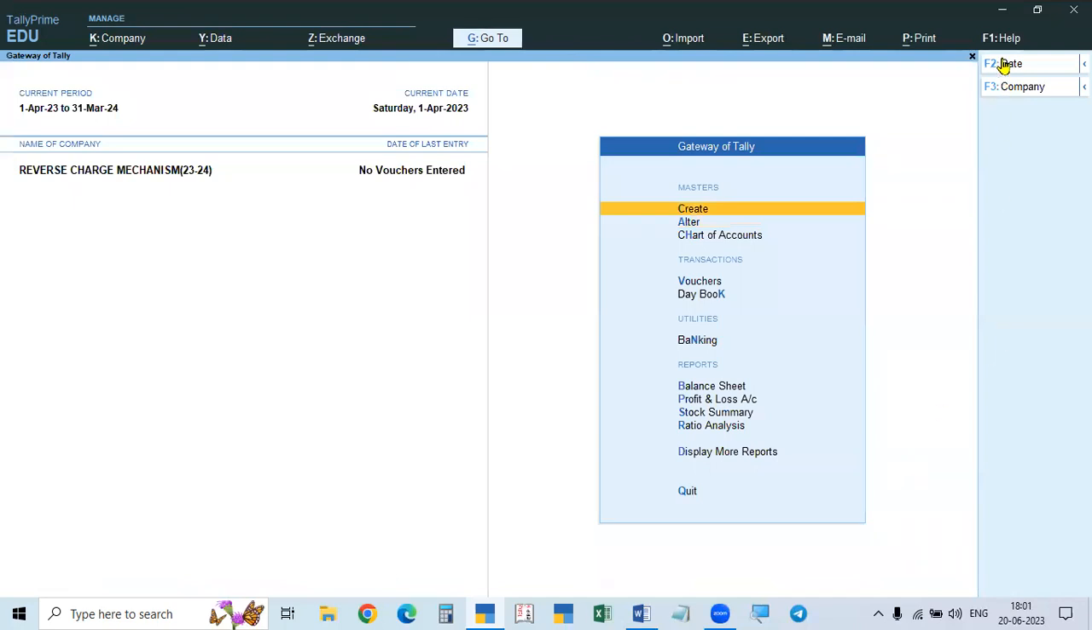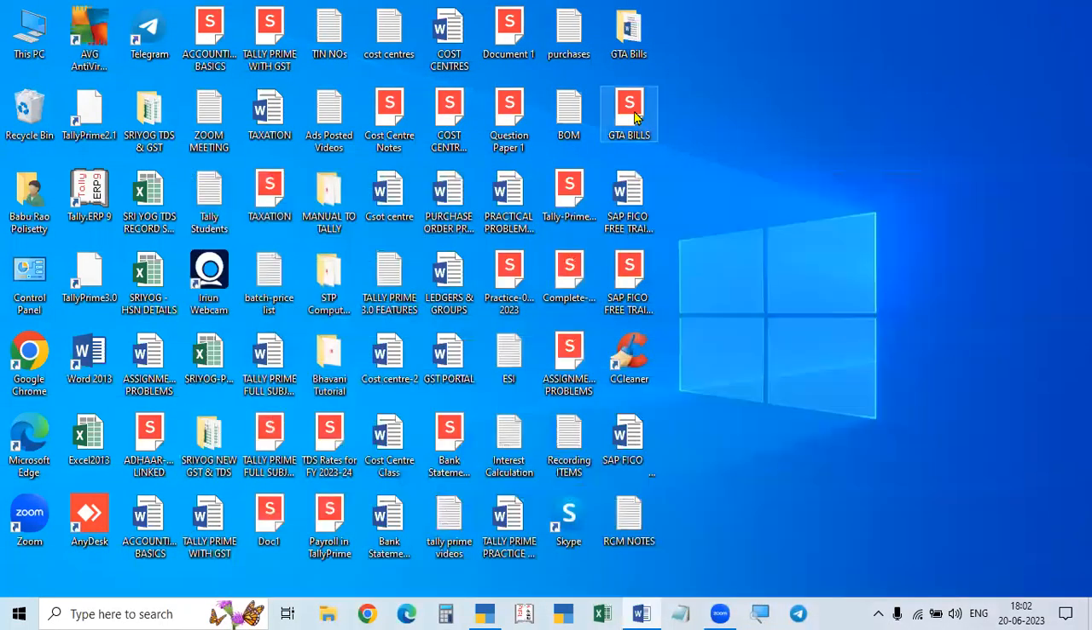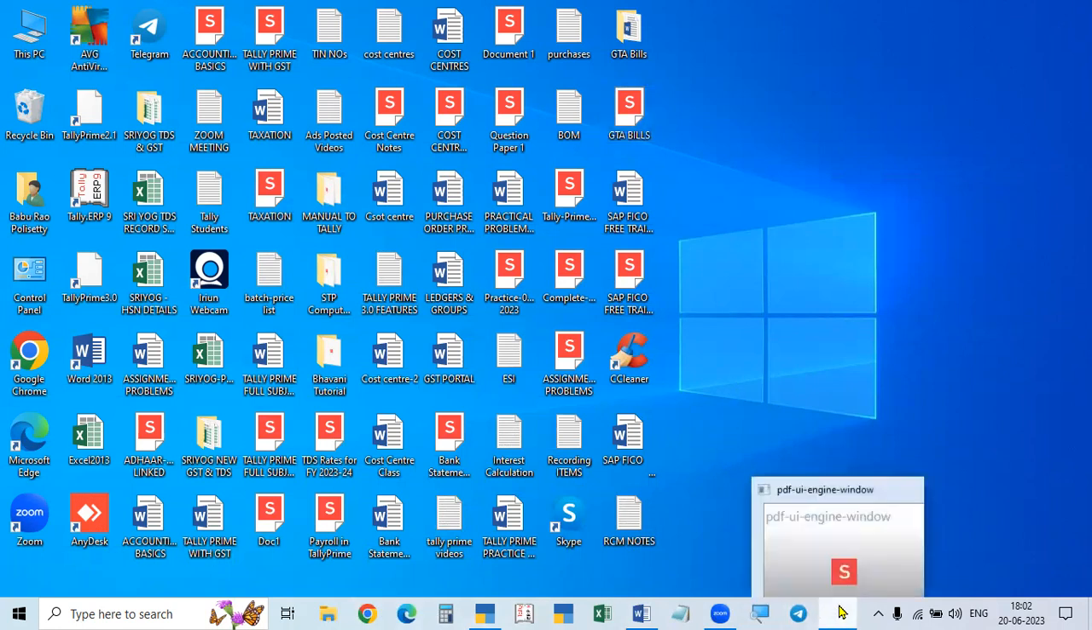Now see here, I will show you one GST bill. That is the bill received from the GTA.